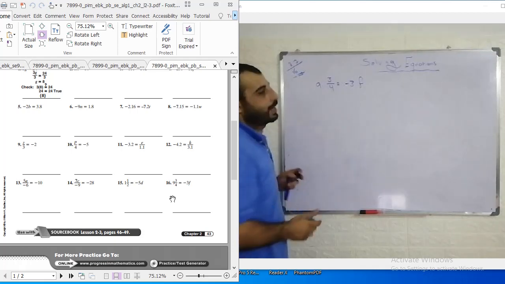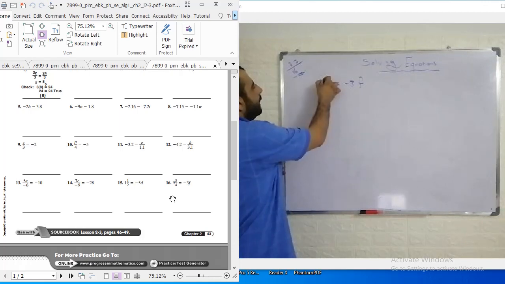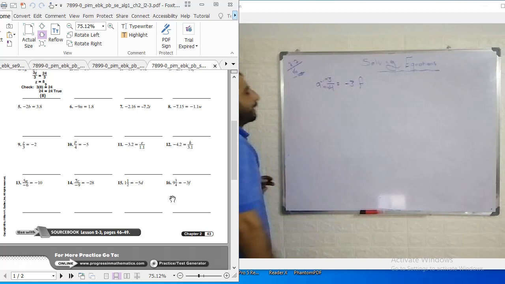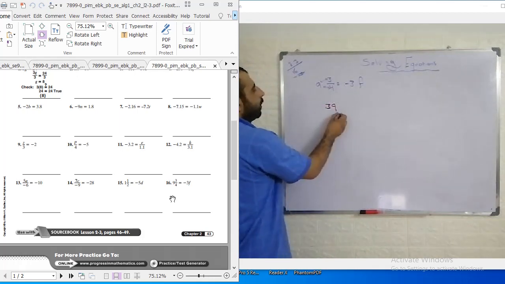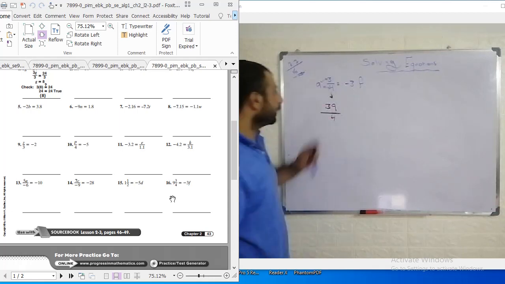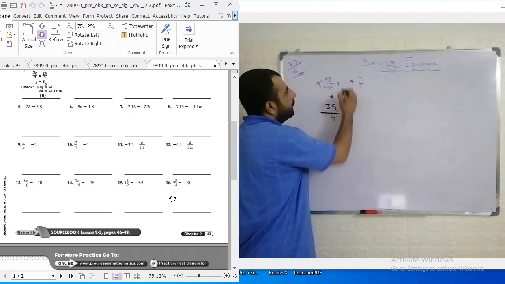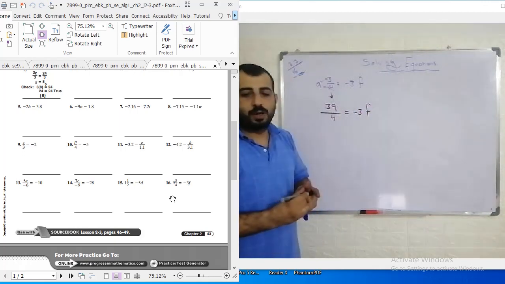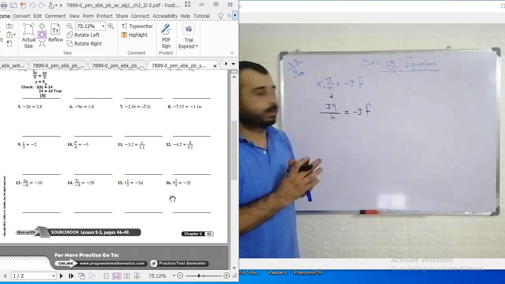It's hard to do it as a decimal, so convert it to a fraction: multiply this times this, and add the answer to 3. So 4 times 9 equals 36, plus 3 equals 39 over 4. This is the first fraction. Good. So it equals negative 3f. Nothing to do here. The variables are already together, the constants together. No need to isolate here.